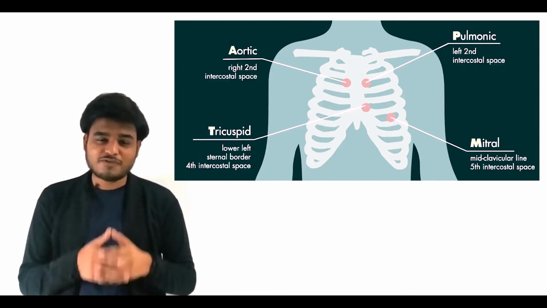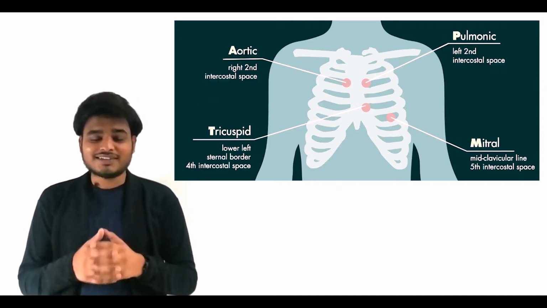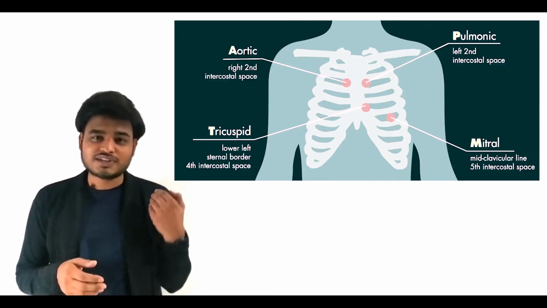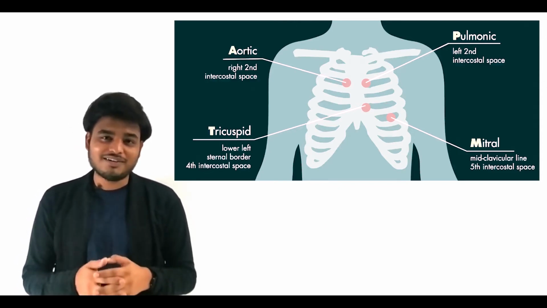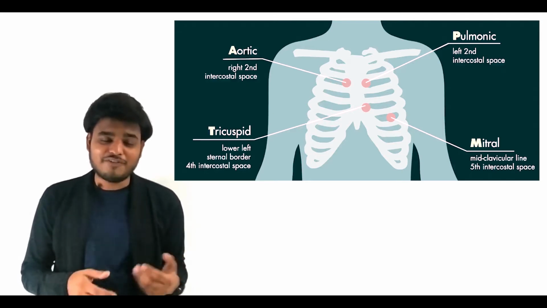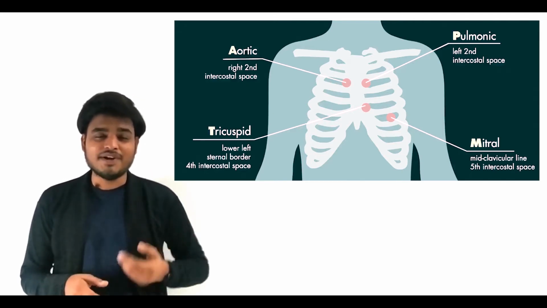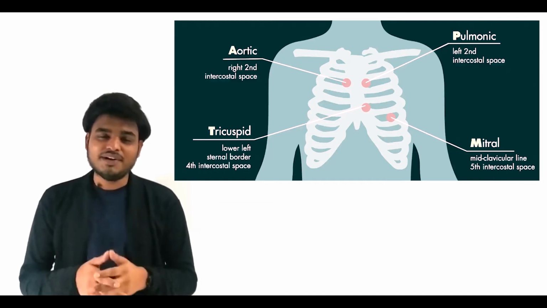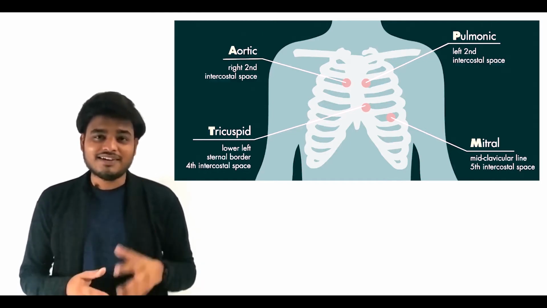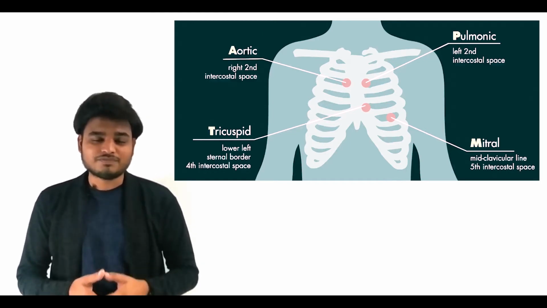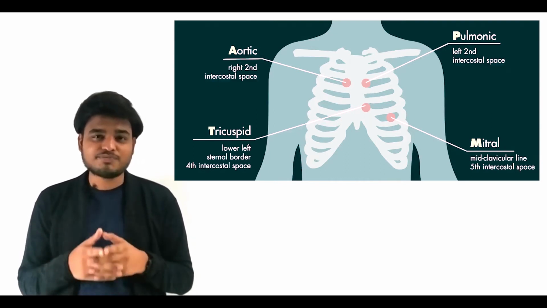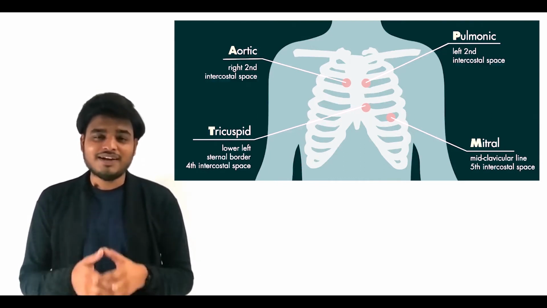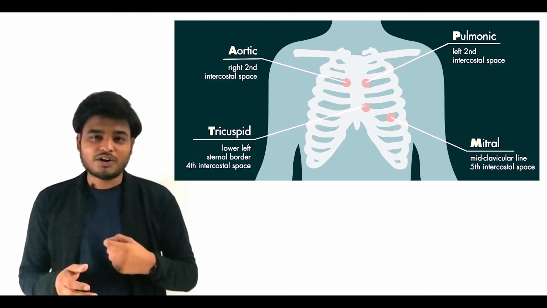For the auscultation of pulmonary valve, we have to put the stethoscope at the left second intercostal space. For the mitral valve, we have to put the stethoscope at the left fifth intercostal space medial to the mid-clavicular line. The mid-clavicular line means an imaginary line passing through the center of the clavicle. For examination of tricuspid valve, we have to put the stethoscope at the left lower border of the sternum.